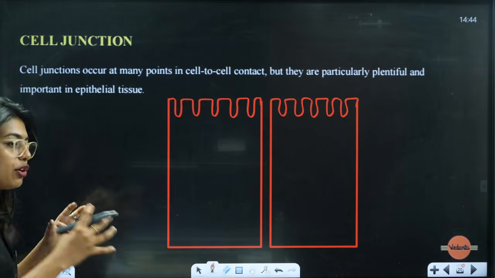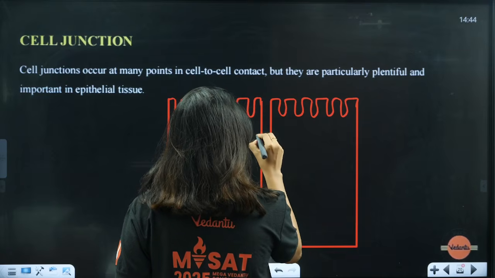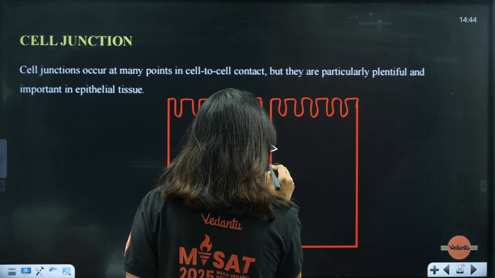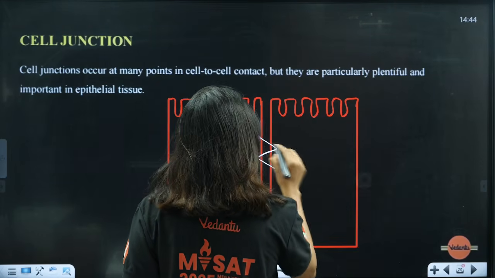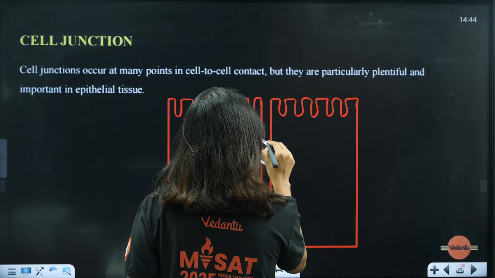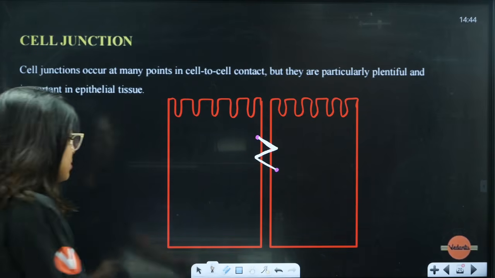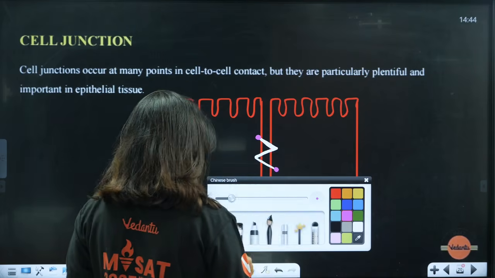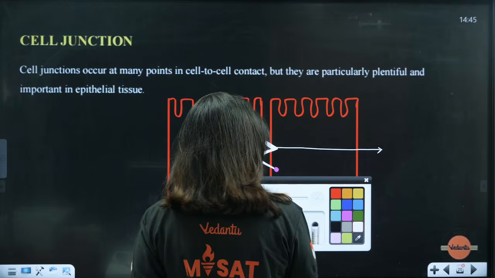Now these 2 cells are there. The first one that is going to help prevent the leakage is your tight junctions. Here we go, like this. This is called a tight junction. What does tight junction mean? It allows both the cells to prevent leakage. So this is called the tight junction.